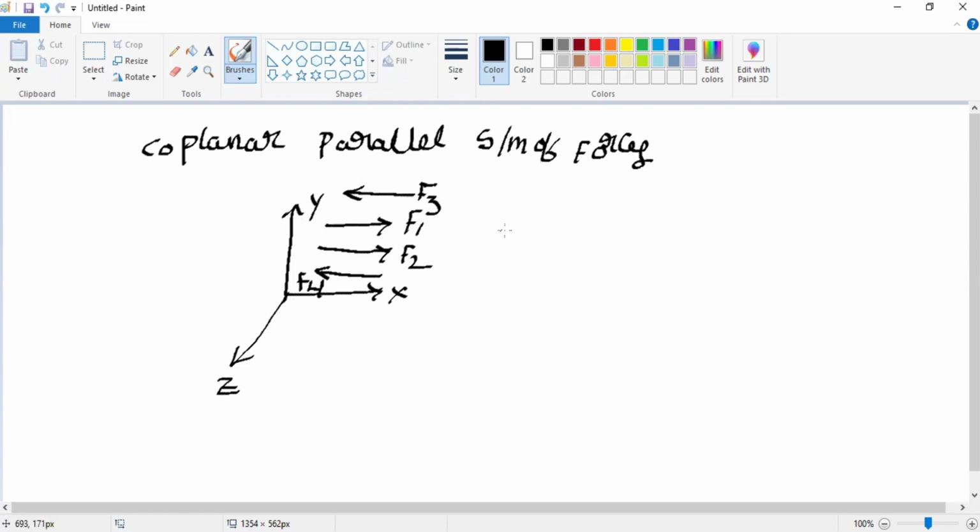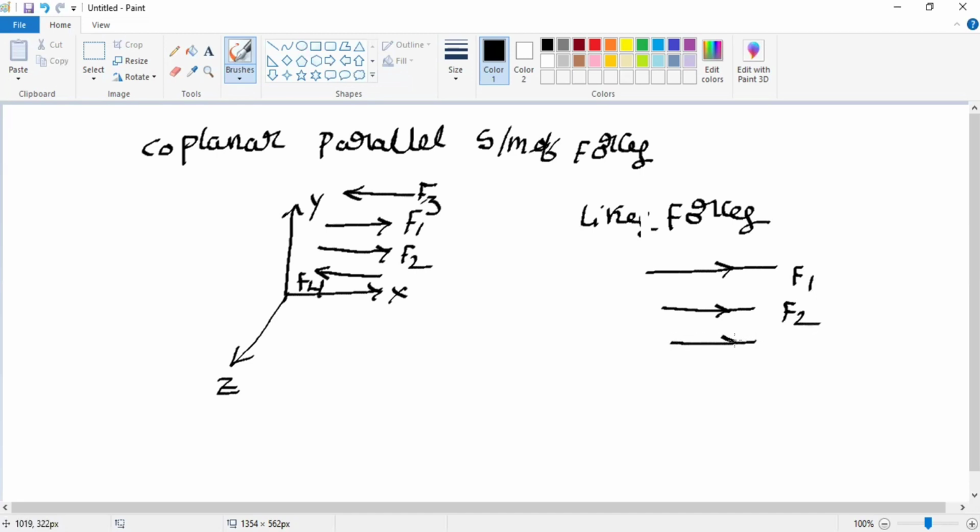In this we have like forces and unlike forces. Like forces means these will be in the same direction, parallel: F1, F2, F3.